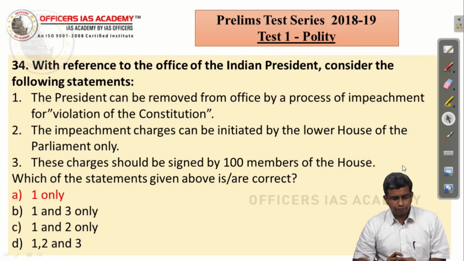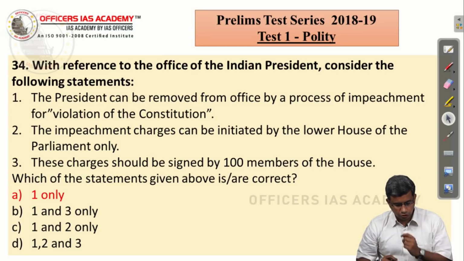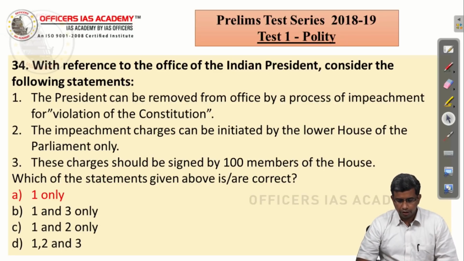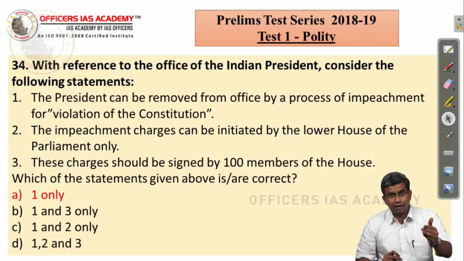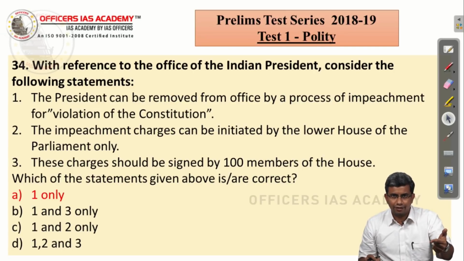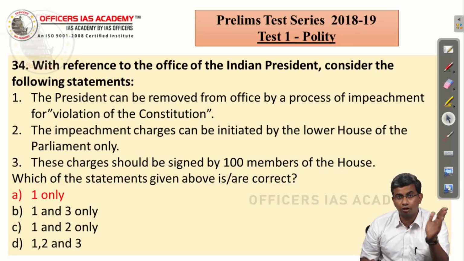The next question: with reference to the office of the Indian President, consider the following statements. The President can be removed from office by a process of impeachment for violation of the Constitution. That's a correct statement. The impeachment charges can be initiated by the lower house of the Parliament only. Again, you may be confused with the statements, but the moment you know the first statement is correct and the second statement is wrong, because you know that the President can be impeached by an absolute majority in both the houses, but it can be introduced in either of the houses.